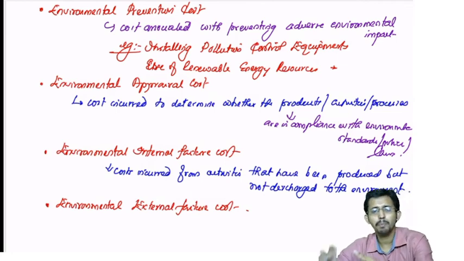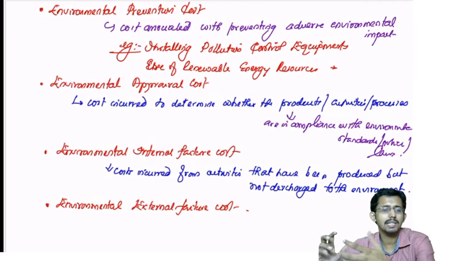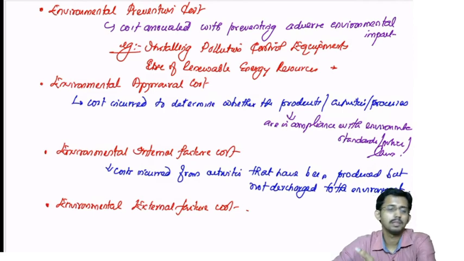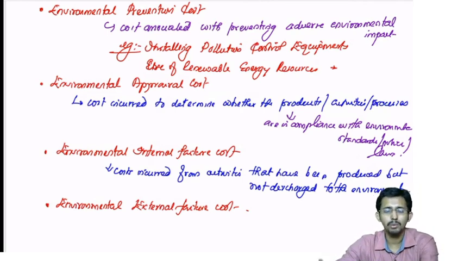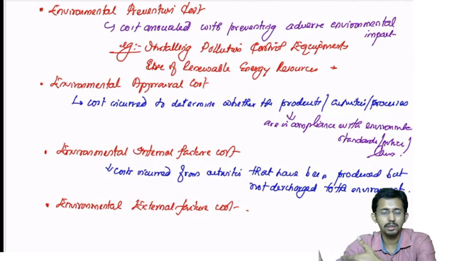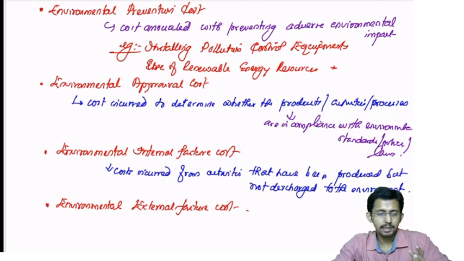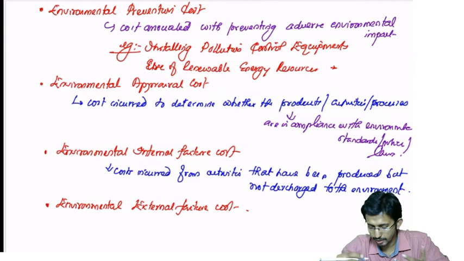Okay, your production process resulted in some waste which is harmful to the environment. But before it is discharged to the environment, you try to do recycling or detoxification. That is an internal failure cost. Let me tell you, recycling of scrap materials is an environmental internal failure cost.